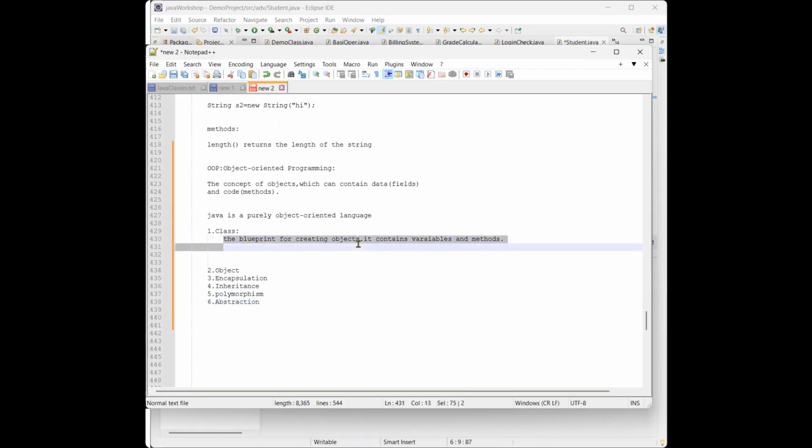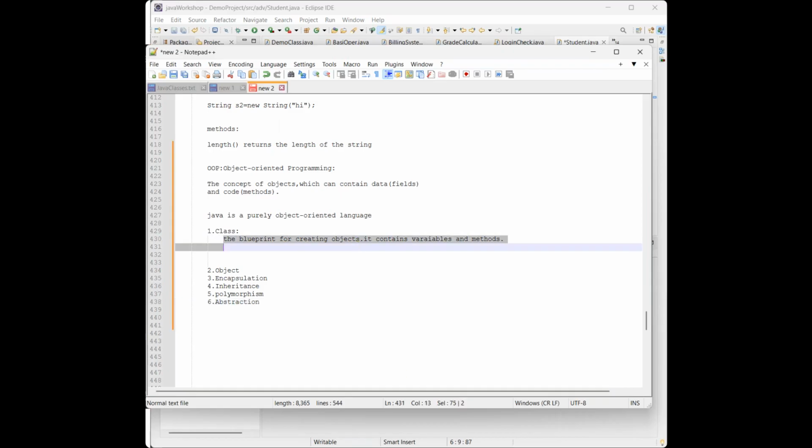It contains the variables and the methods, and we can call the variables fields, and we can call the methods behaviors, or functions. Whatever object we are creating from the class is an instance of the class, and each object has its own copy of instance variables, or you can access the different methods.